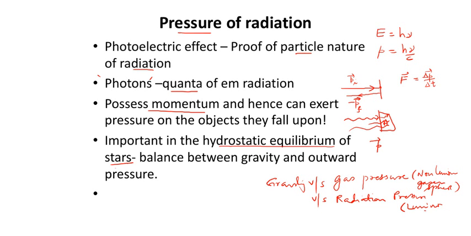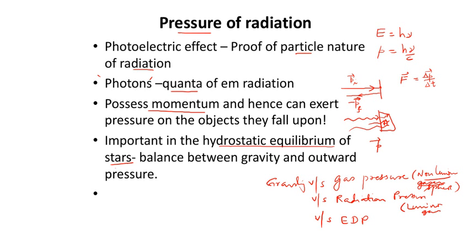Gaseous objects. Remember, in the non-luminous phase of the star, it is the gas pressure which balances gravity, and in the luminous phase of star formation, it is the radiation pressure which balances gravity. In the later stages, as in the case of the main sequence, both gas pressure as well as radiation pressure try to balance gravity, whereas towards the end of a low mass star like a white dwarf, it is the electron degeneracy pressure which balances the gravity.